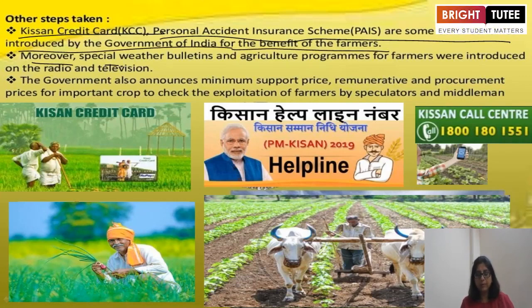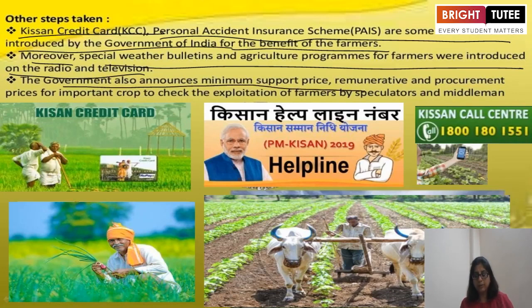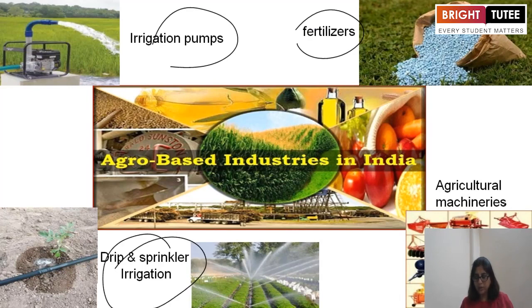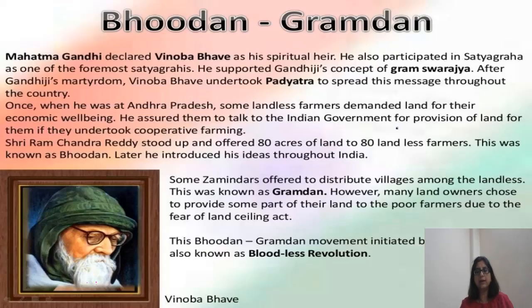Moreover, special weather bulletins and agricultural programs for farmers were introduced on radio and television. The government also announces minimum support prices, remunerative and procurement prices of important crops to check the exploitation of farmers by speculators and middlemen. Agro-based industries in India include irrigation pumps, fertilizers, drip and sprinkler irrigation, agricultural machines, and so on.